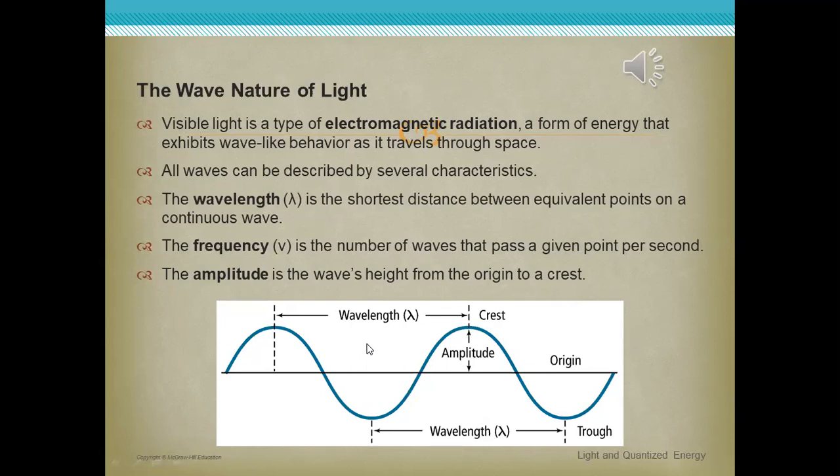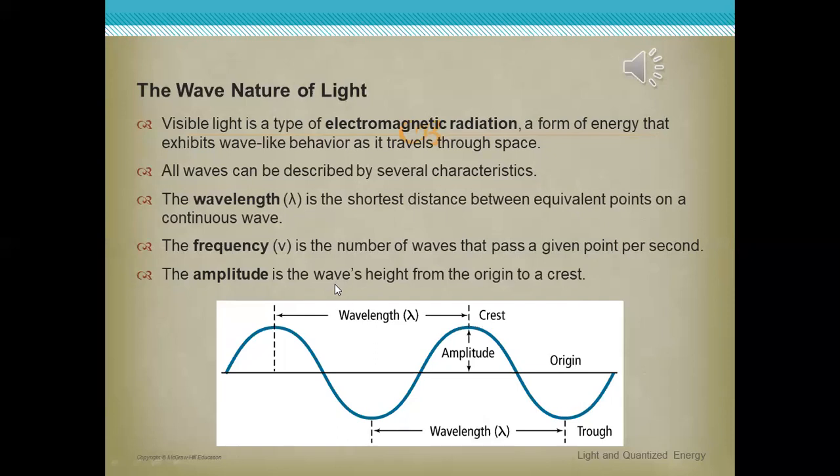So wavelength is the distance between two successive crests, or two successive troughs. It's called wavelength.